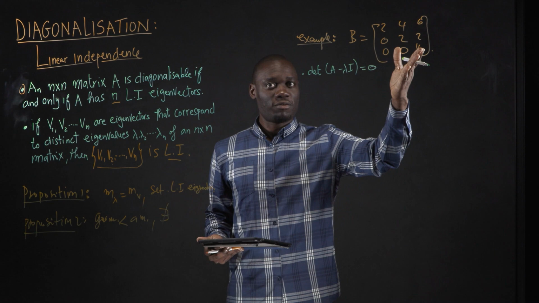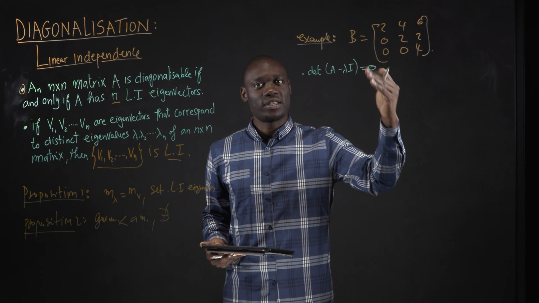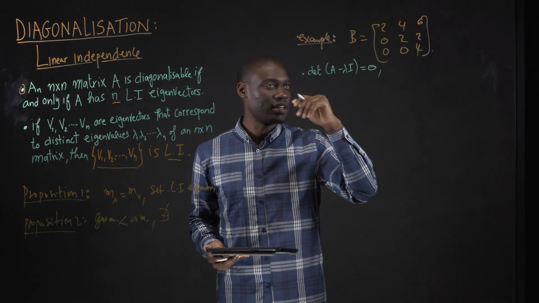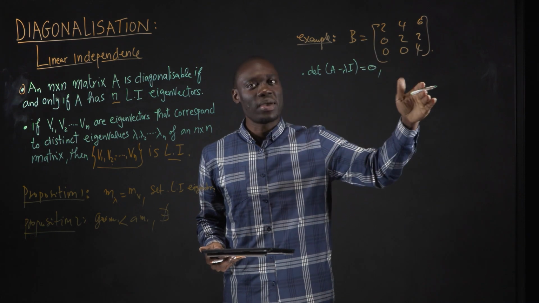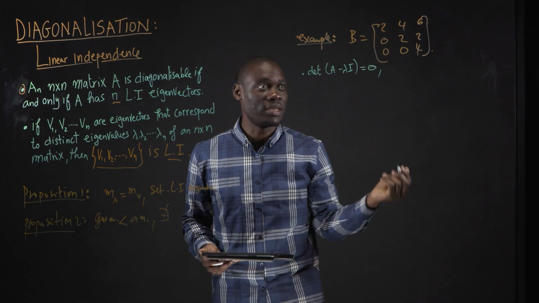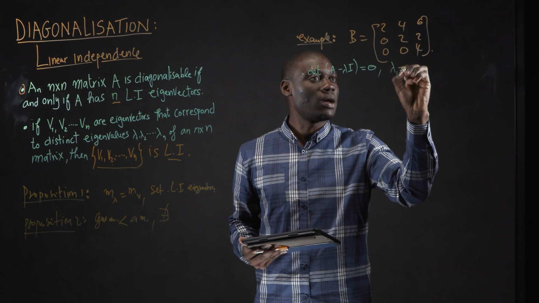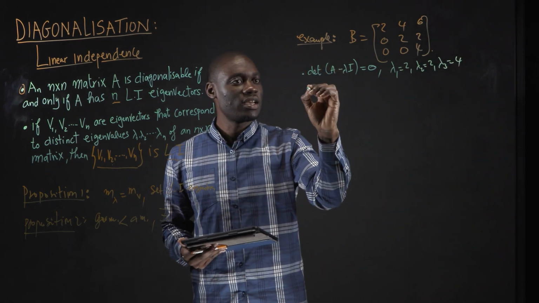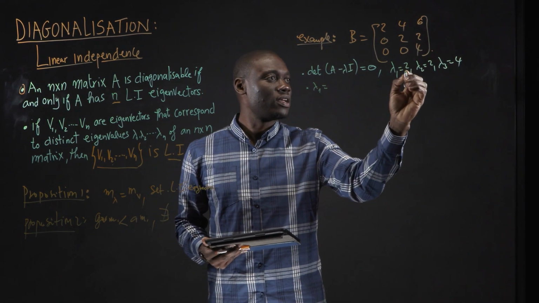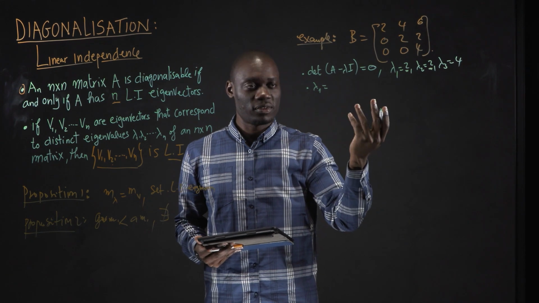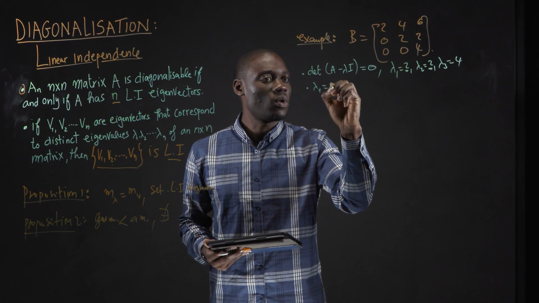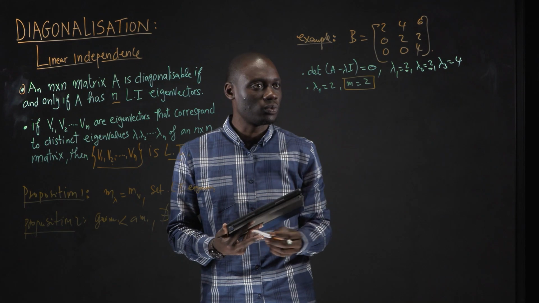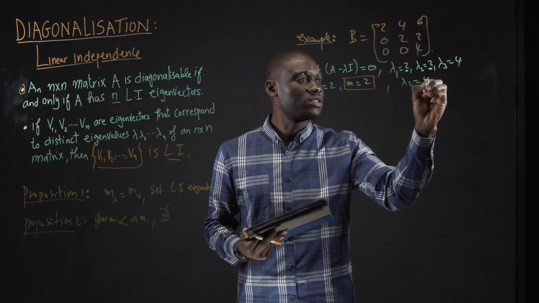But what do we observe in this matrix B? We observe that this is a triangular matrix. Therefore, the eigenvalues of this matrix will be the elements of the diagonal of matrix B. Like this, the eigenvalues will be lambda 1 equals 2, lambda 2 equals 2, and lambda 3 equals 4. So we have a repeated eigenvalue: lambda 1 equals 2 with multiplicity 2. This we call algebraic multiplicity 2. And then we have the other value, which is 4.